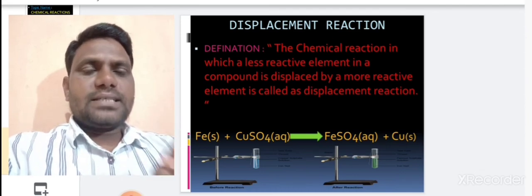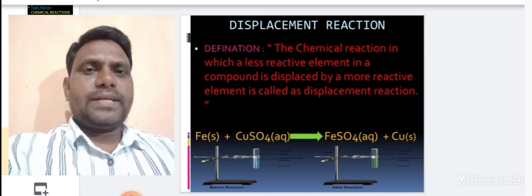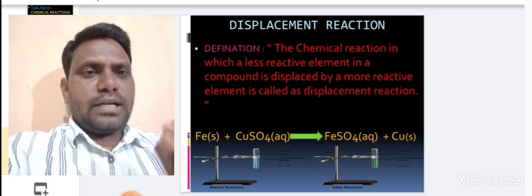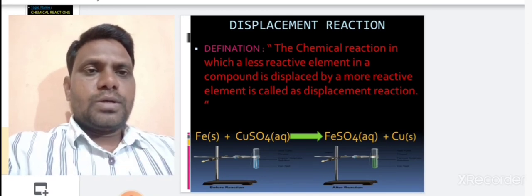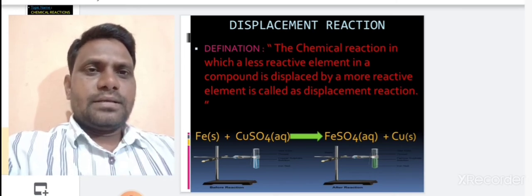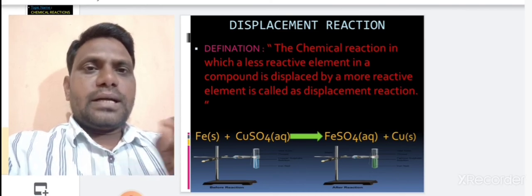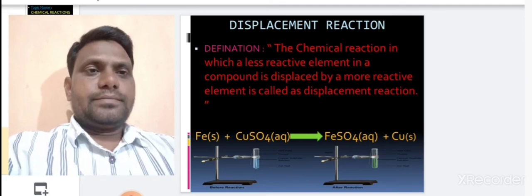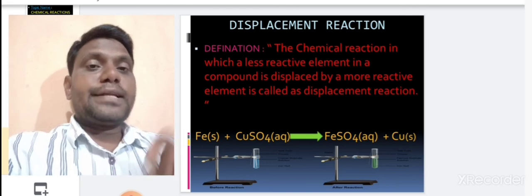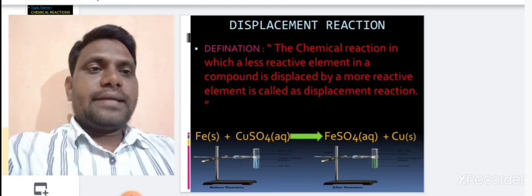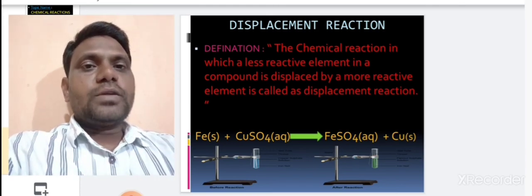Then the chemical reaction takes place between iron and copper sulfate. Before the experiment, the color of copper sulfate is blue, but when the chemical reaction takes place, there is formation of ferrous sulfate. The color of the solution becomes green because the color of ferrous sulfate is green, and copper is deposited on the iron nail.